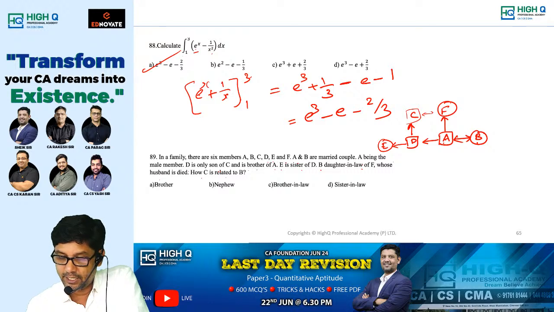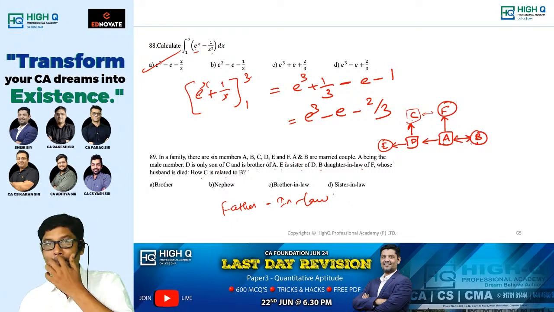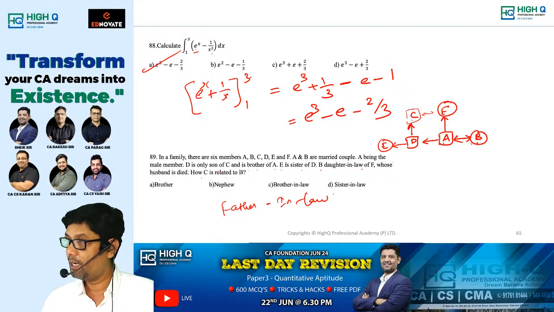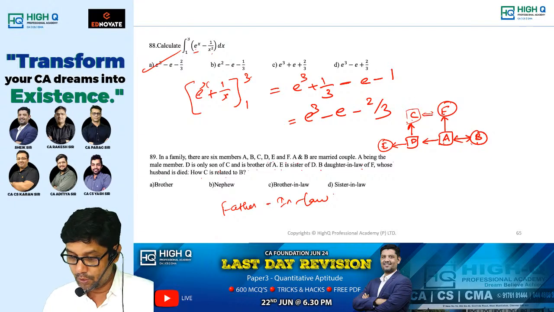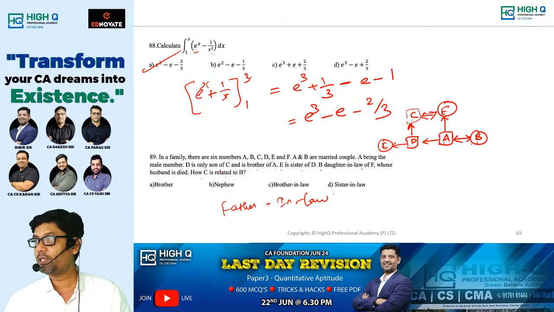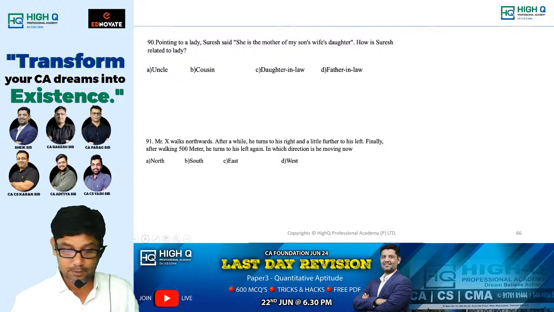How is C related to B? Actually speaking, father-in-law. There is a mistake in this question. Actual answer is father-in-law. Because at least data inadequate should have been given. See, actually it was given like that: F's husband is died. But actually F's husband is C only, according to the relation. The question itself is wrong. Last time there was a mistake. Actually, two questions were wrong last time.